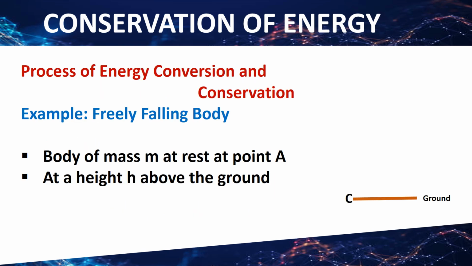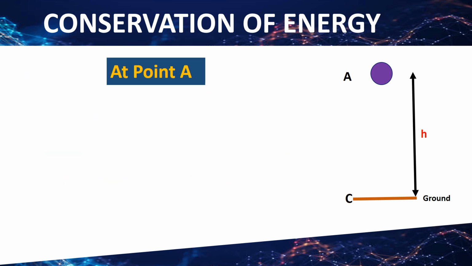In order to understand the process of energy conversion and conservation, we are going to take the example of a freely falling body. Here we have a body of mass m which is at rest at point A. It is at a height h above the ground, and when this ball is allowed to fall to point C, we will discuss the interconversion of energies and calculate the total energy at each point A, B and C.